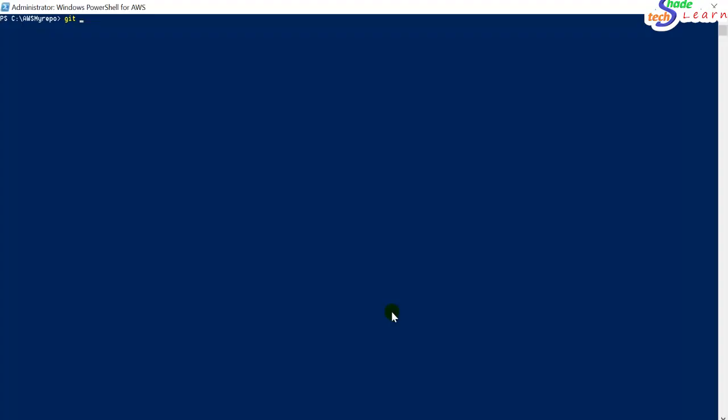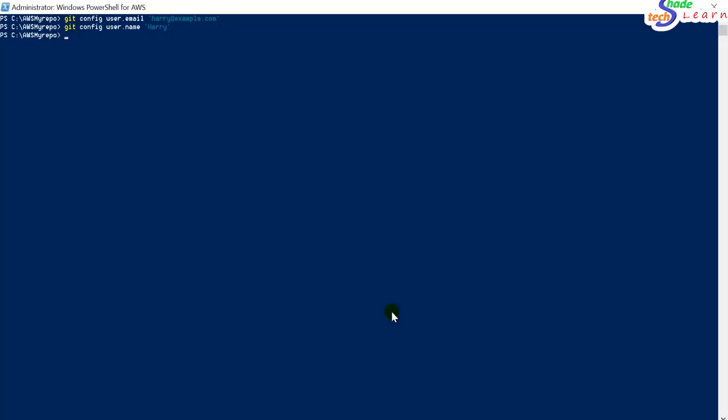Let me clear the screen first. I'll use git config user.email, and in quotes we can give the email address, maybe harry@example.com. So the email is configured. Now we need to configure the name: git config user.name, and let's give the name as Harry. So the name is also configured.